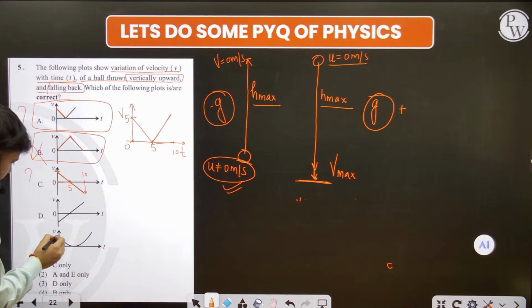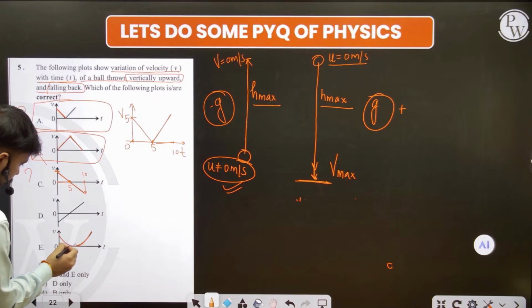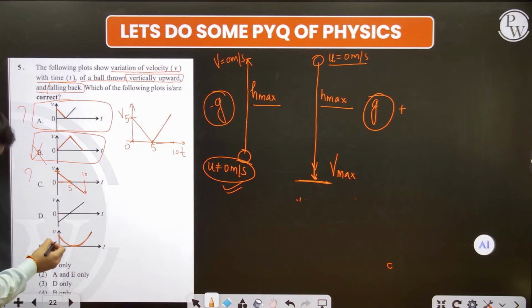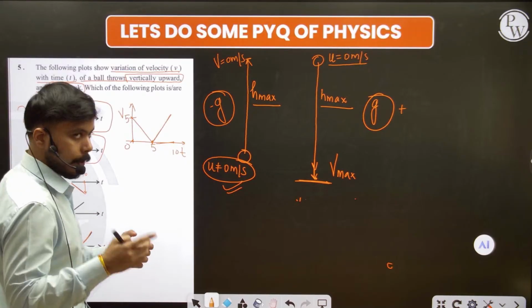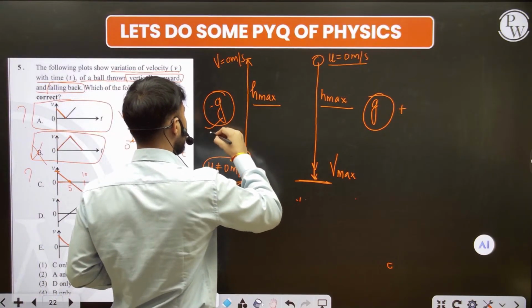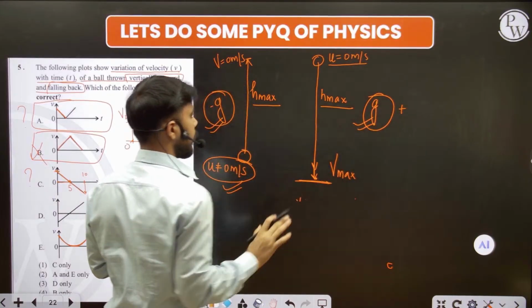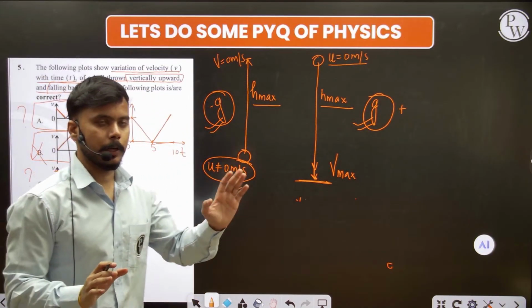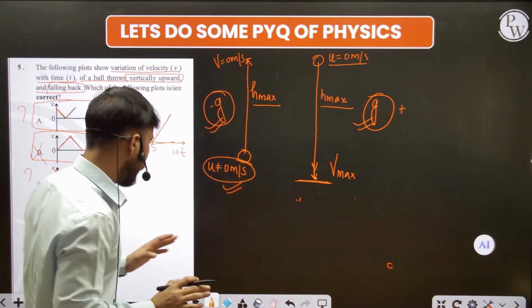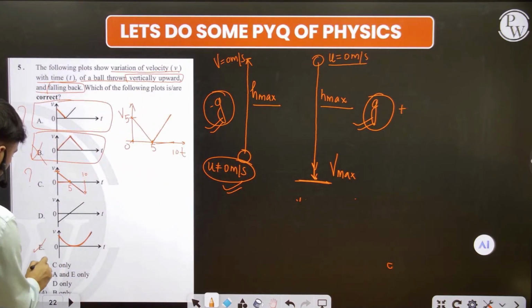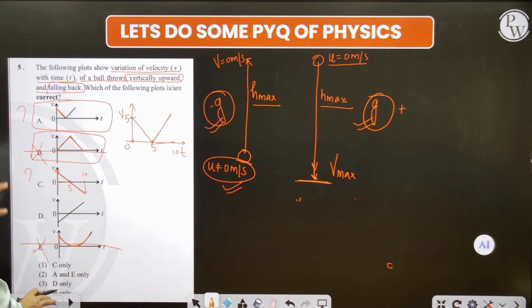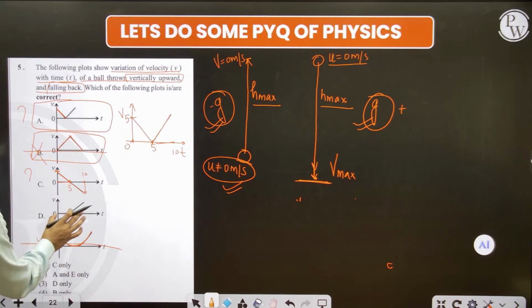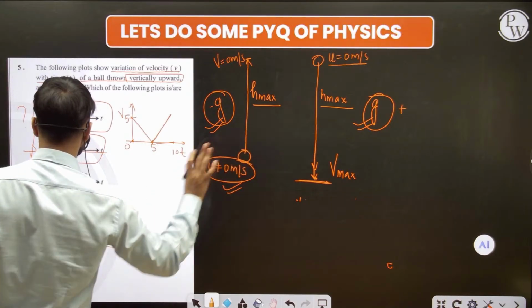So if we see this case, this does not exactly happen. Why? I will tell you first. Because the acceleration is the same on both sides, it has the same value, it means it has a uniform acceleration. If it has a uniform acceleration, this is the graph of a non-uniform one, so it does not happen. So options B and E are cut. We have some doubt in A, C and D, because these are cases which show the retardation and the acceleration.